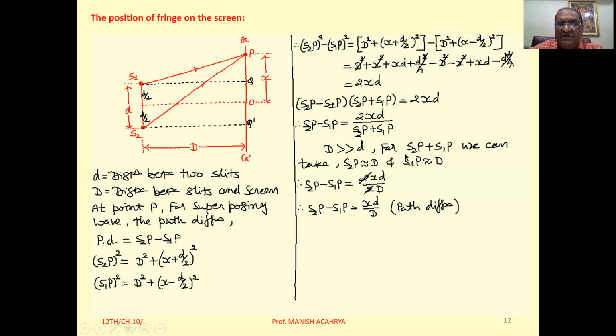We can take this in the summation, right? So resultantly this S2P plus S1P you can write as 2D, 2 cancel.